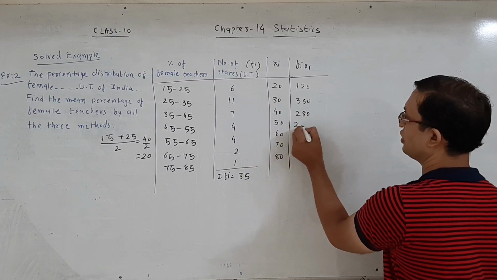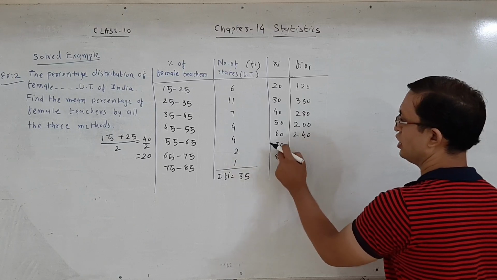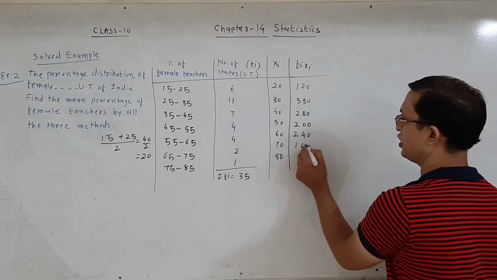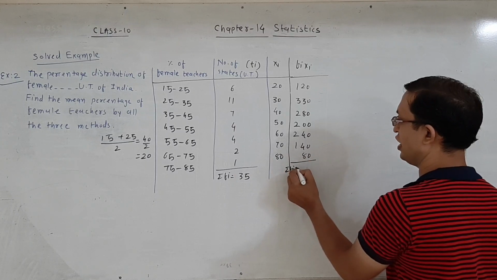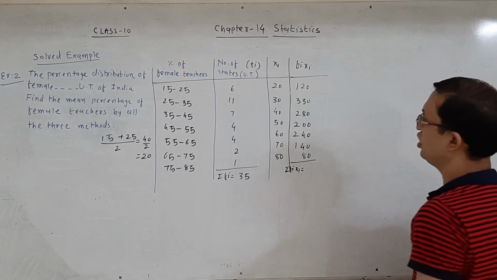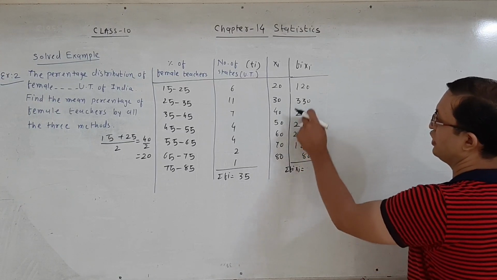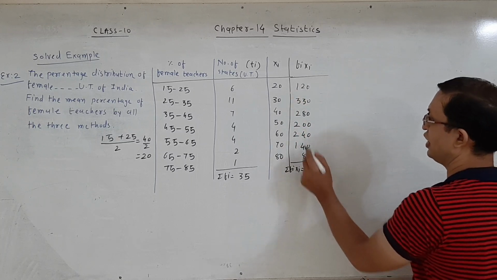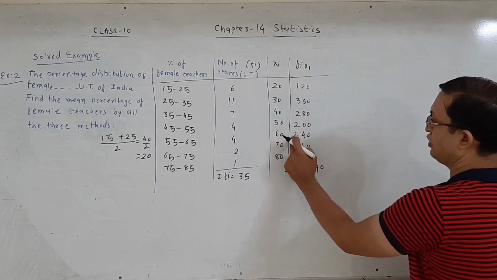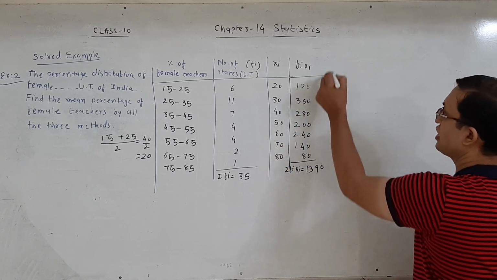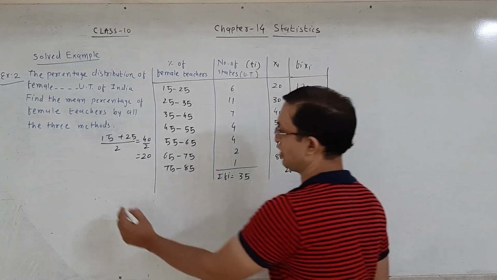4 into 50 is equal to 200. 4 into 60 is equal to 240. 2 into 70 is 140. And 1 into 80 is equal to 80. Therefore, sigma fi xi, the sum of all these products, comes to 1390 by the direct method.